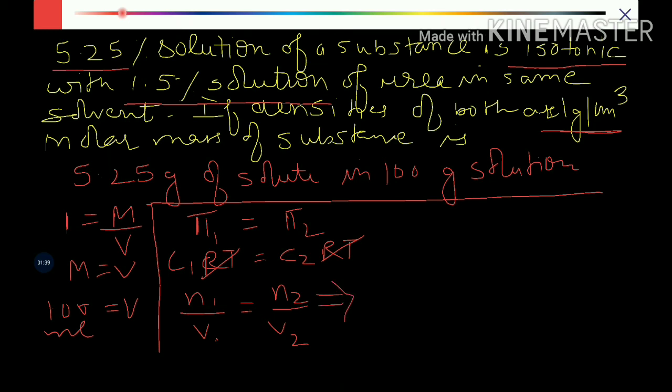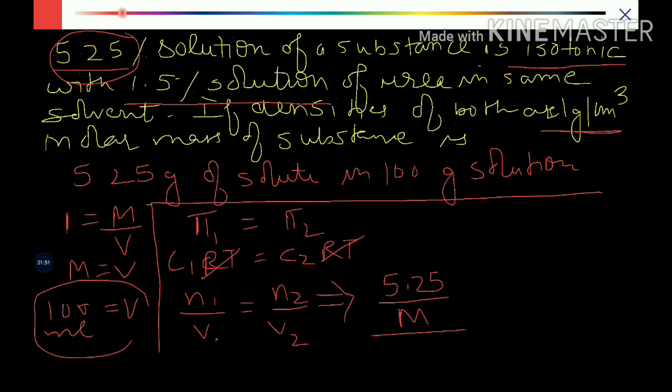So what will be the number of moles of the first? It is given 5.25%, that is 5.25 gram solute, and molar mass we do not know, but just now we found that the volume of this solution will be 100 ml. So 100 ml means 0.1 liter. Since in molarity we use the volume in liters, it is 0.1 liter. This is for the first, N1.